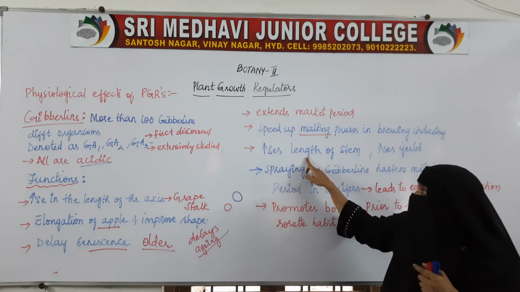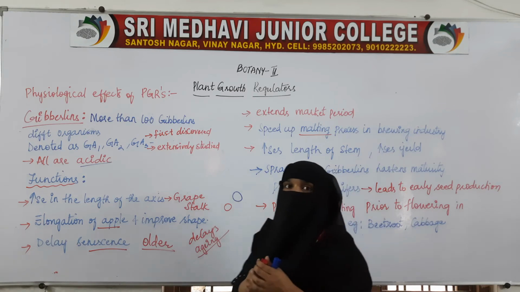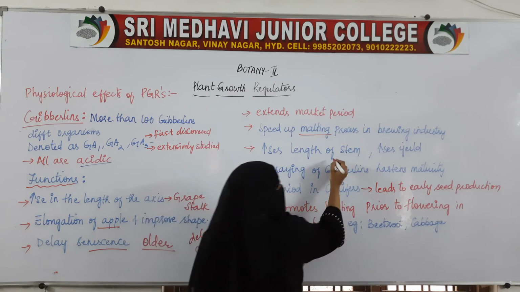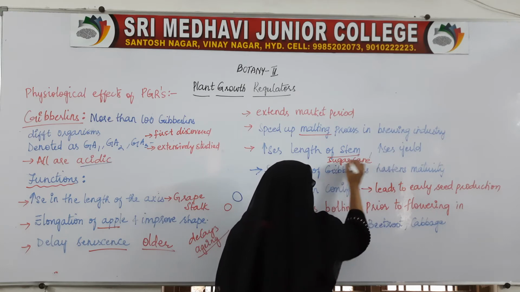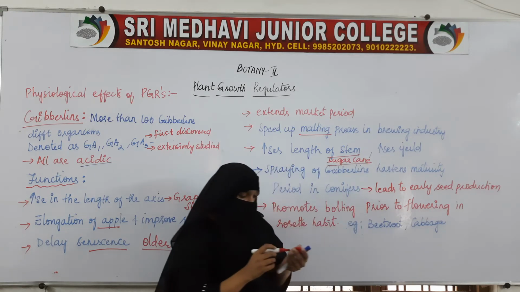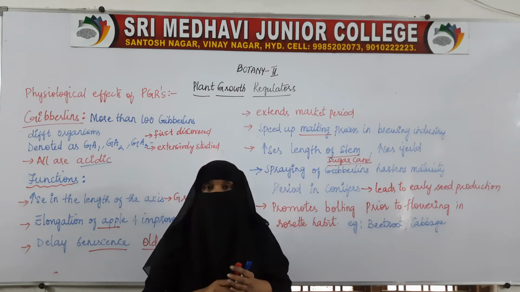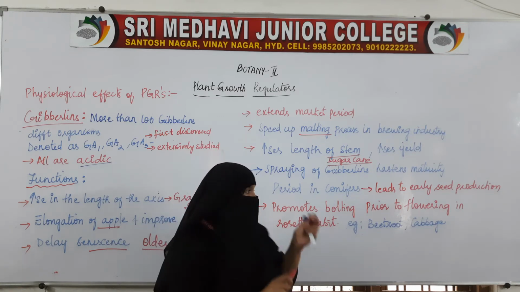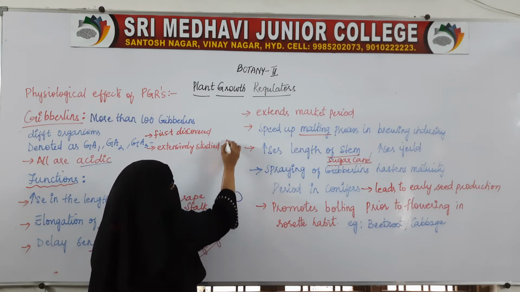Next, it increases the length of the stem. Example, in sugarcane. When you spray this gibberellin on the sugarcane, for example, earlier the sugarcane was of this size.